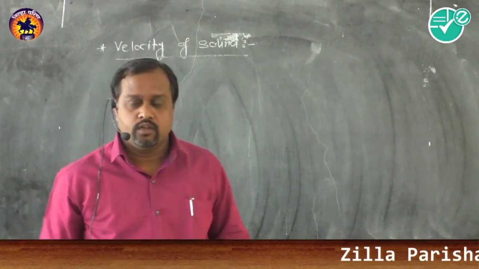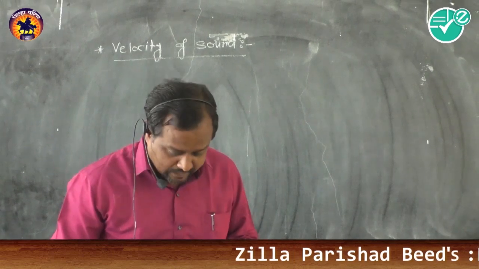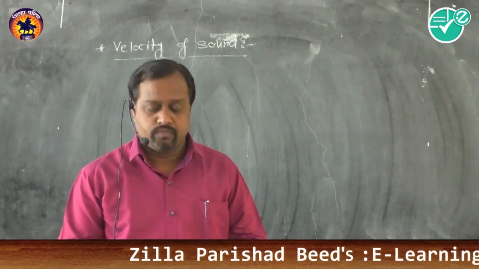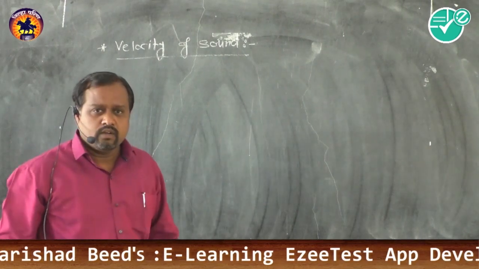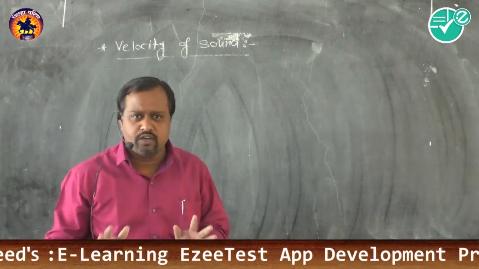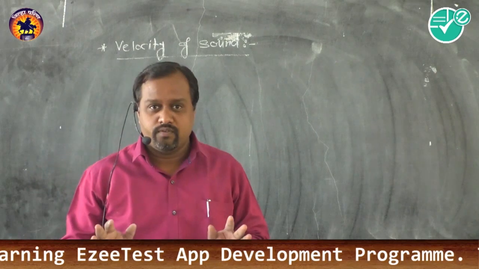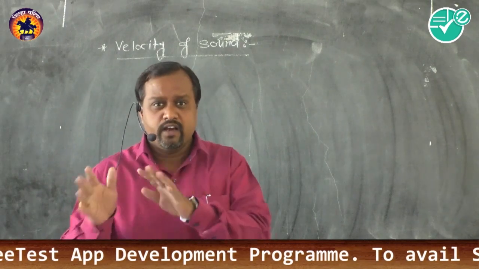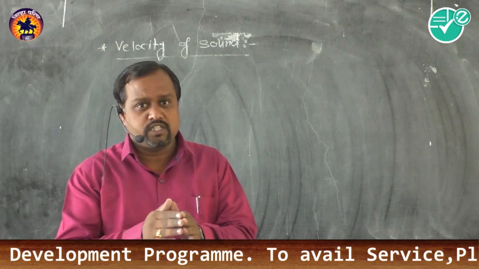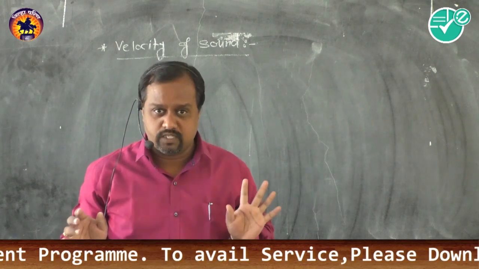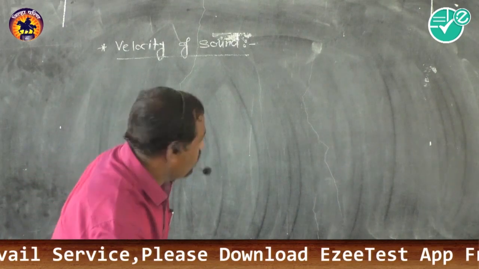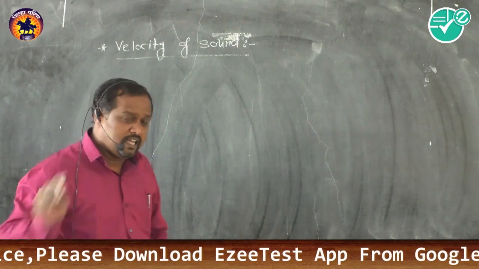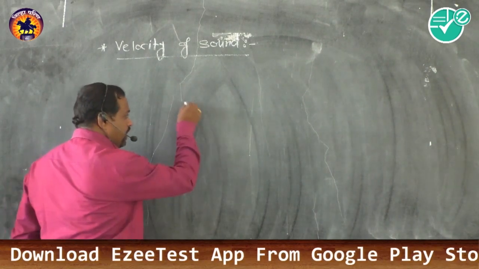Up to yesterday, we studied the types of waves. Today, we are going to deal with the velocity of sound. Now, as we know, sound is a longitudinal wave. It is made up of alternate compression and rarefaction, and it transfers energy from one place to another place.